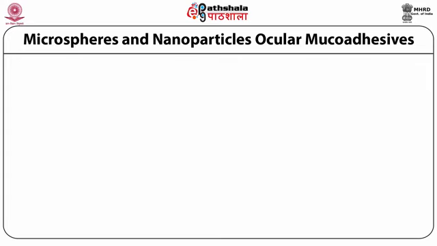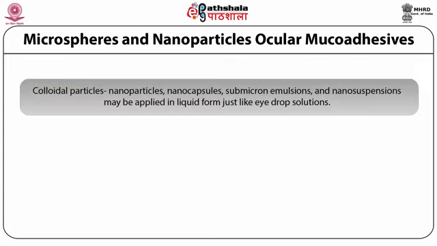These can be referred to as colloidal particulate systems, which include nanoparticles, nanocapsules, submicron emulsions, and nanosuspensions, which are usually applied in liquid form just like any other eye drop solutions.